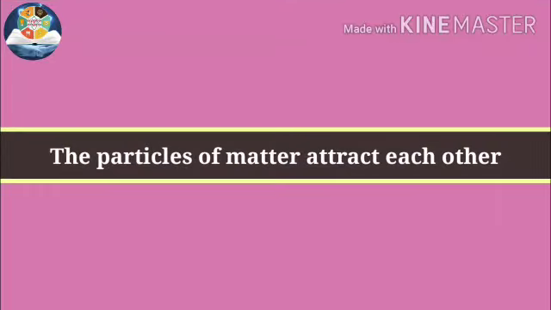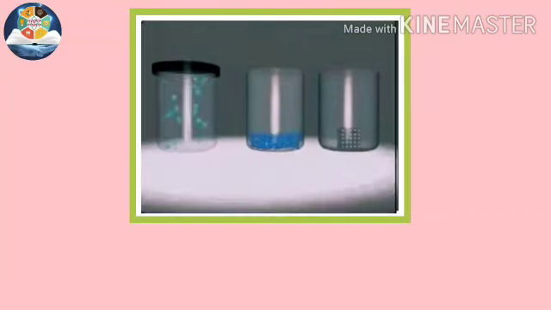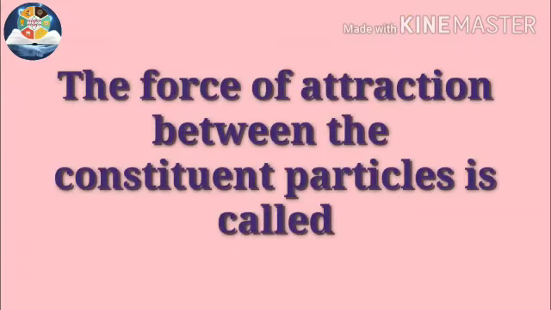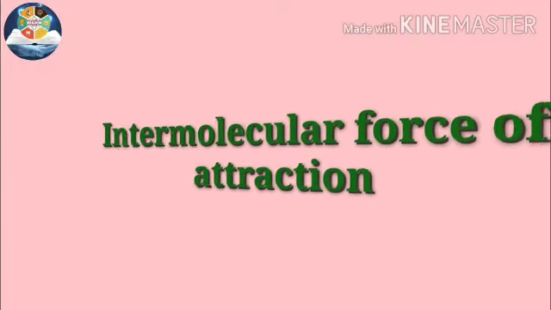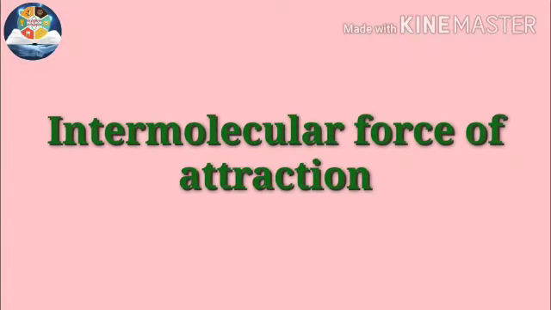The particles of matter attract each other. Each particle of matter always attracts other particles in its surroundings. The force of attraction between the constituent particles is called the intermolecular force of attraction, and this force keeps the particles of matter together.